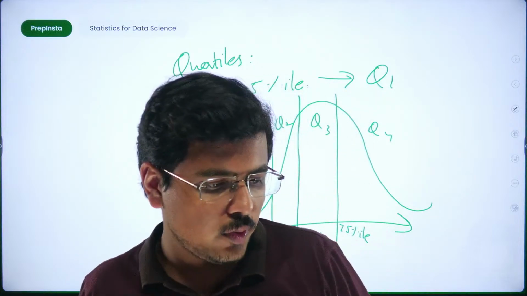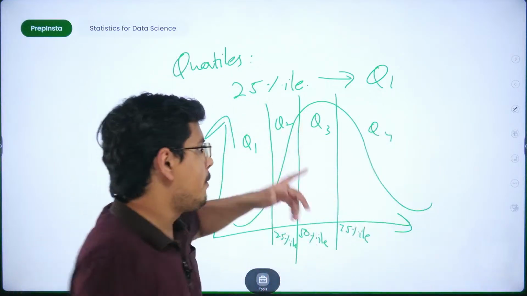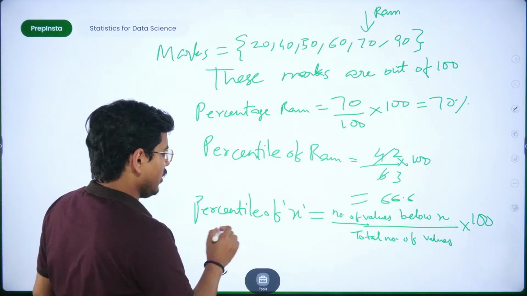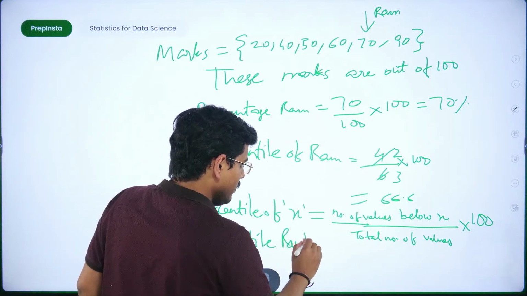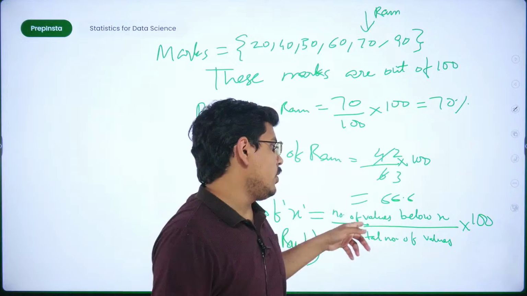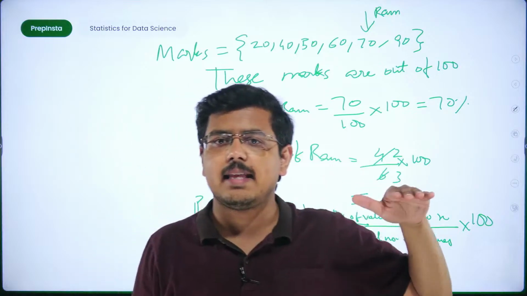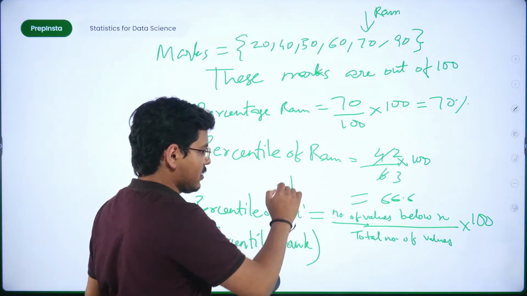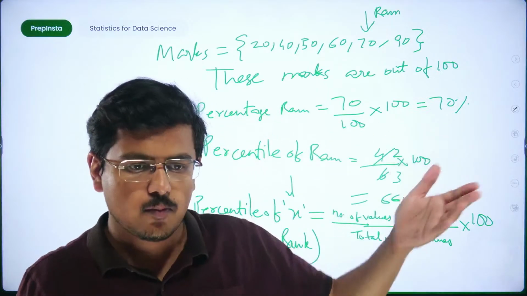So here I'll end for today, and tomorrow I'll explain to you how you can calculate the value back from percentile. Right now what we calculated is also called percentile rank. But what if I tell you that I have given you this percentile rank, calculate the number of values below x, or calculate the value that lies exactly at that percentile. Basically I am saying that the percentile of x I have given, give me x, fine. When I ask you to give me x, then we'll discuss that formula that I'm going to tell you tomorrow.